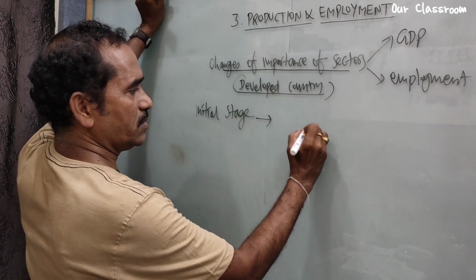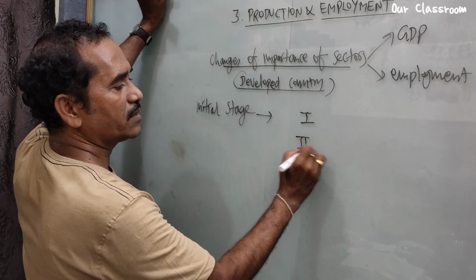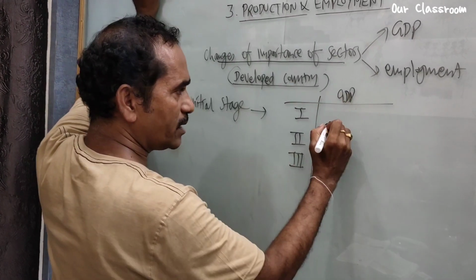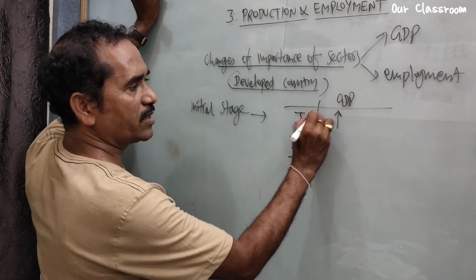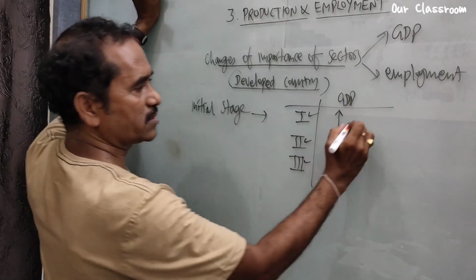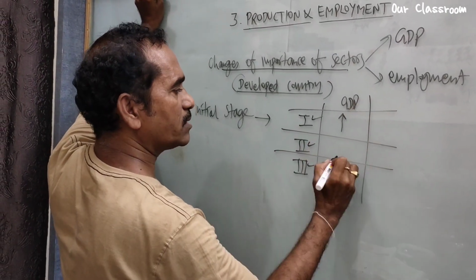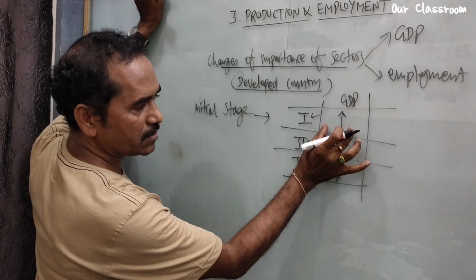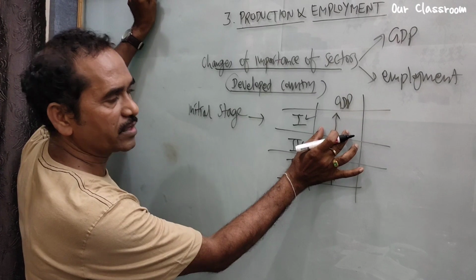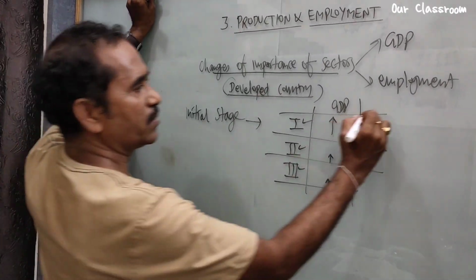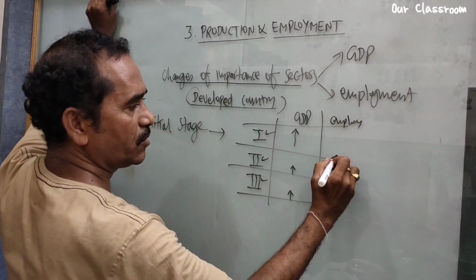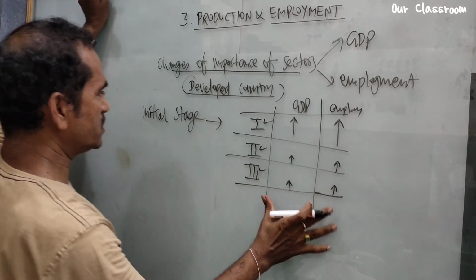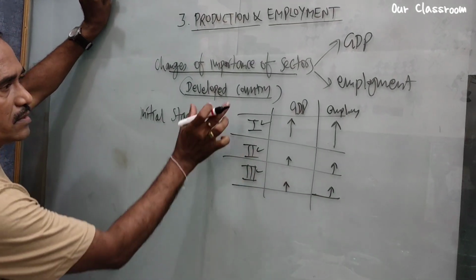Agriculture is increased. Let's look at the first sector, second and third. So here it is GDP. Agriculture, the first sector, is large, and the remaining two, industry and service, are a very small portion. So we see the large contribution to the economy from agriculture. Now employment. Same, more people are working in agriculture. Here very few and here also very few. This is the initial stage of a developed country.